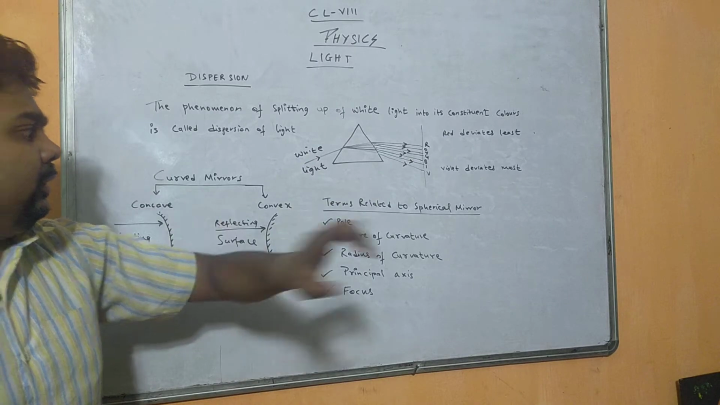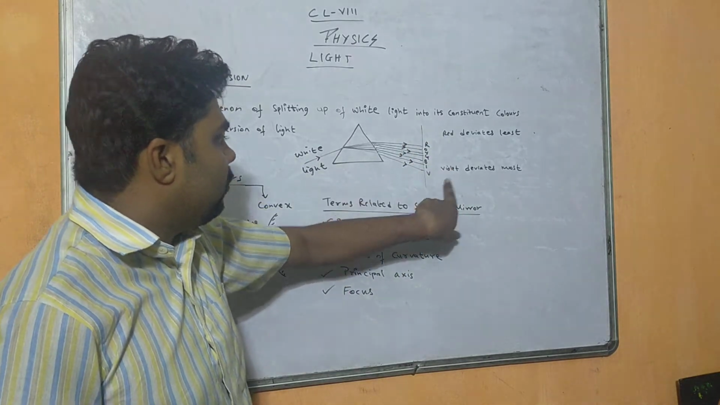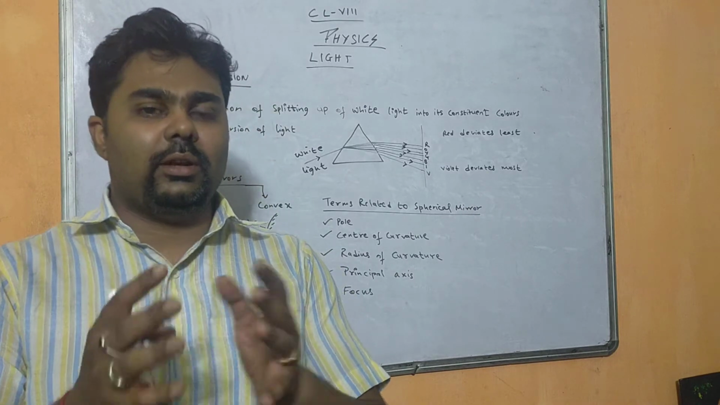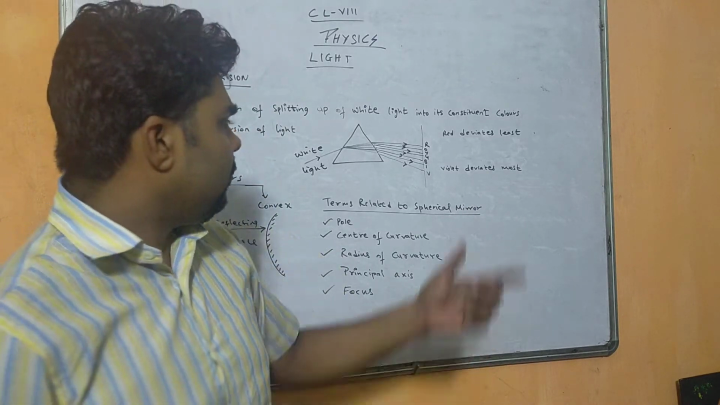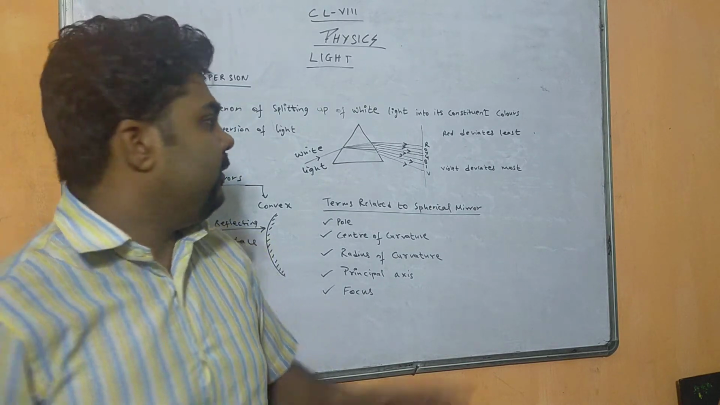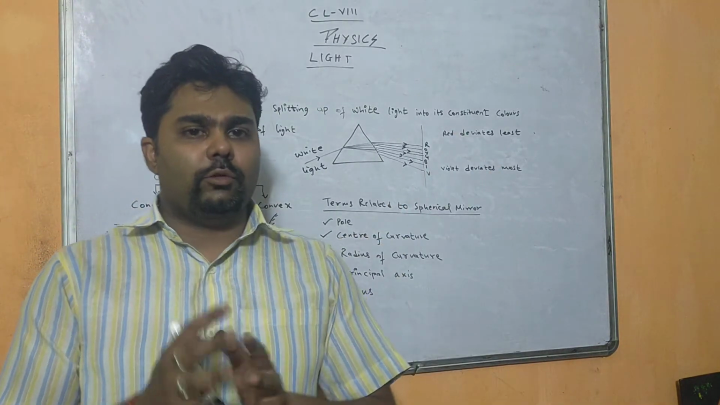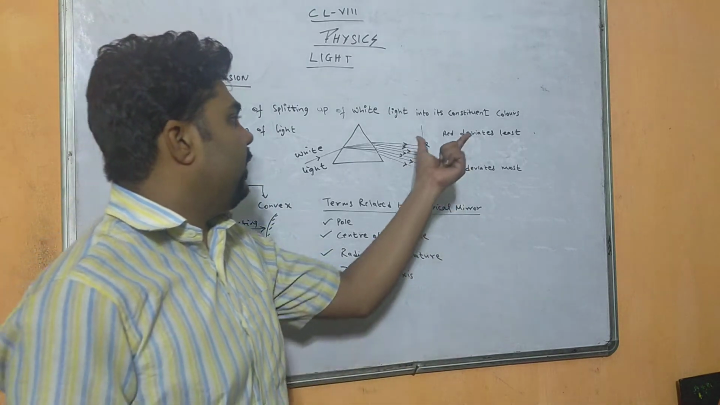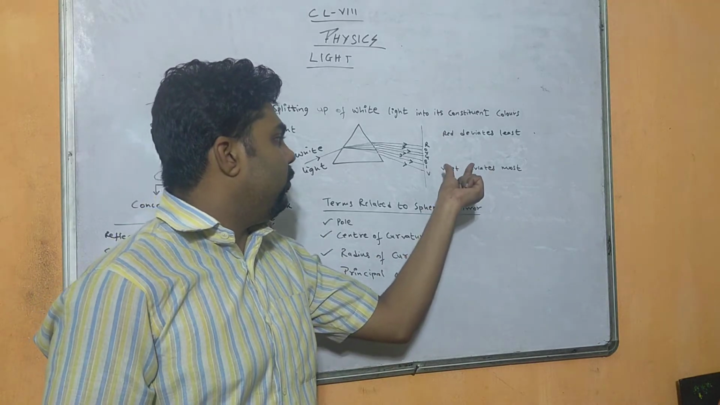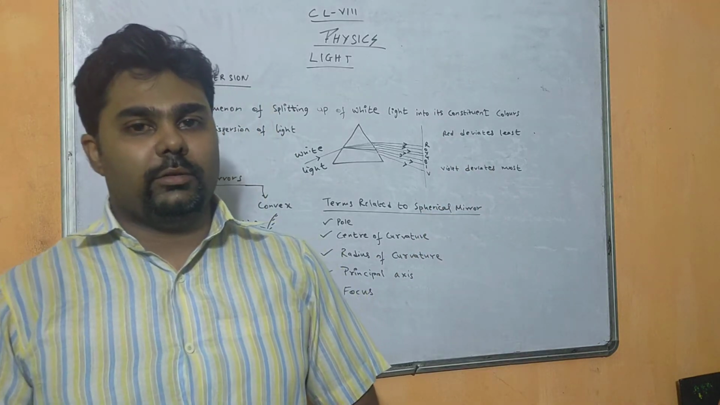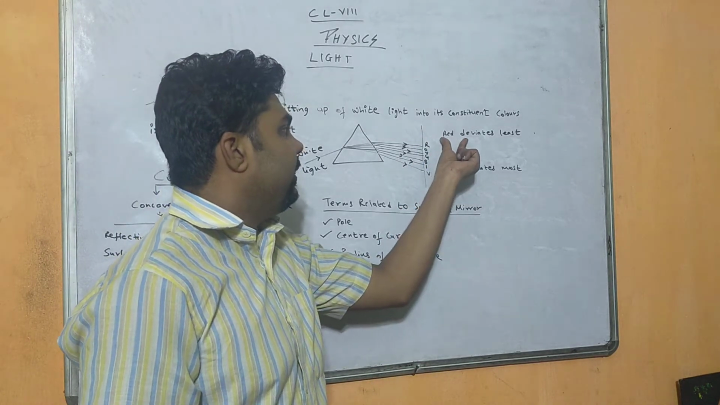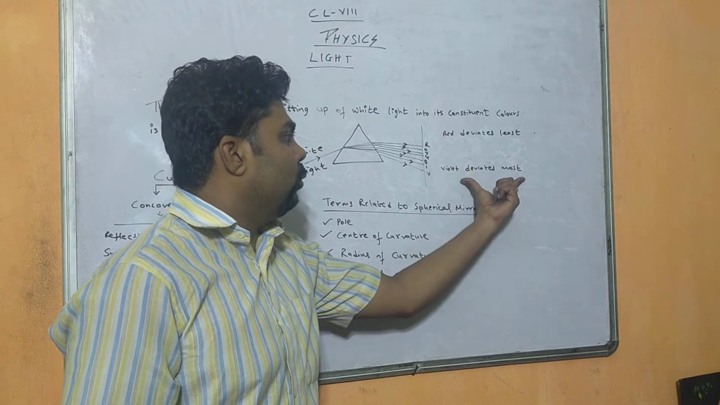One thing I forgot to tell you: of the 7 colors we have got here, violet deviates the most. That means which color is bending most? That is violet. And which color is deviating less, that is, bending less? That is red. So why is it so? Because the wavelength of red light is longest and the wavelength of violet is smallest. This is the reason that red deviates least and violet deviates most.